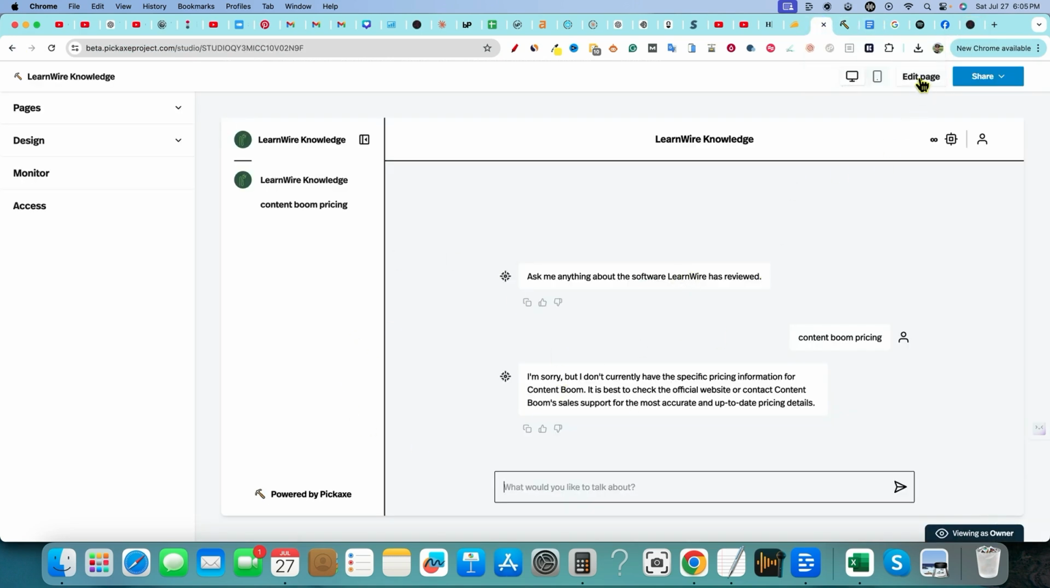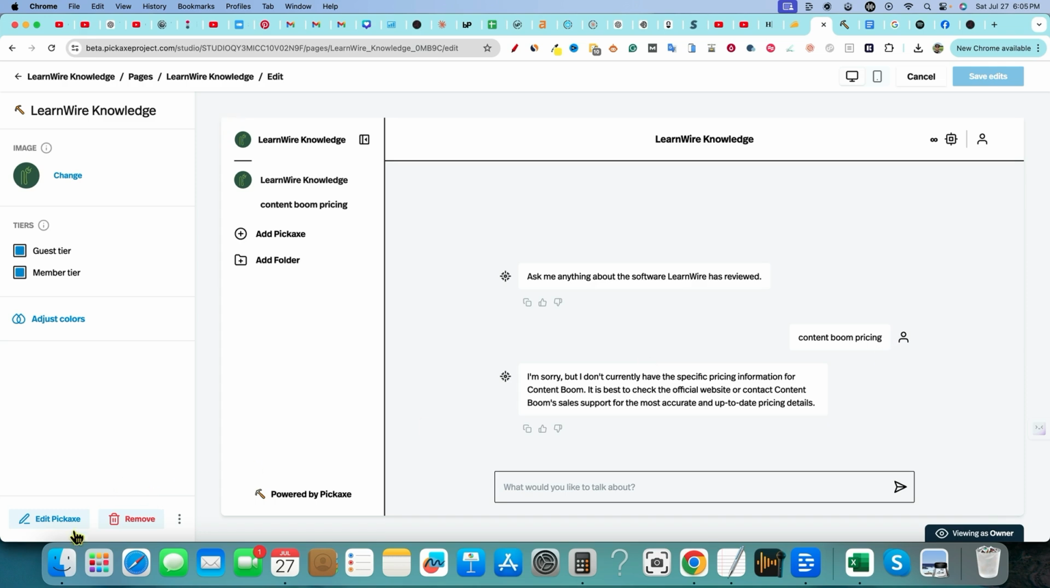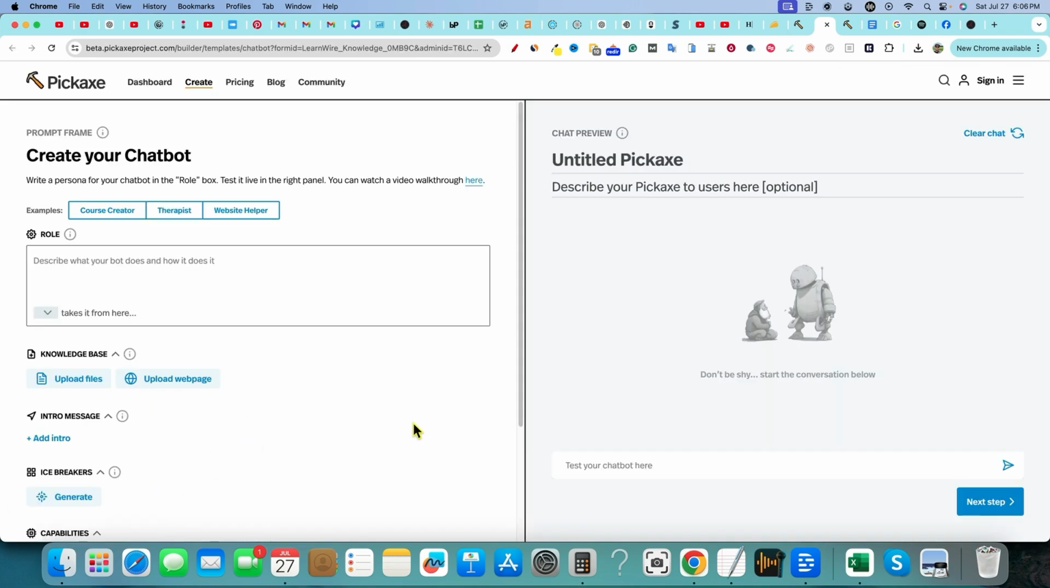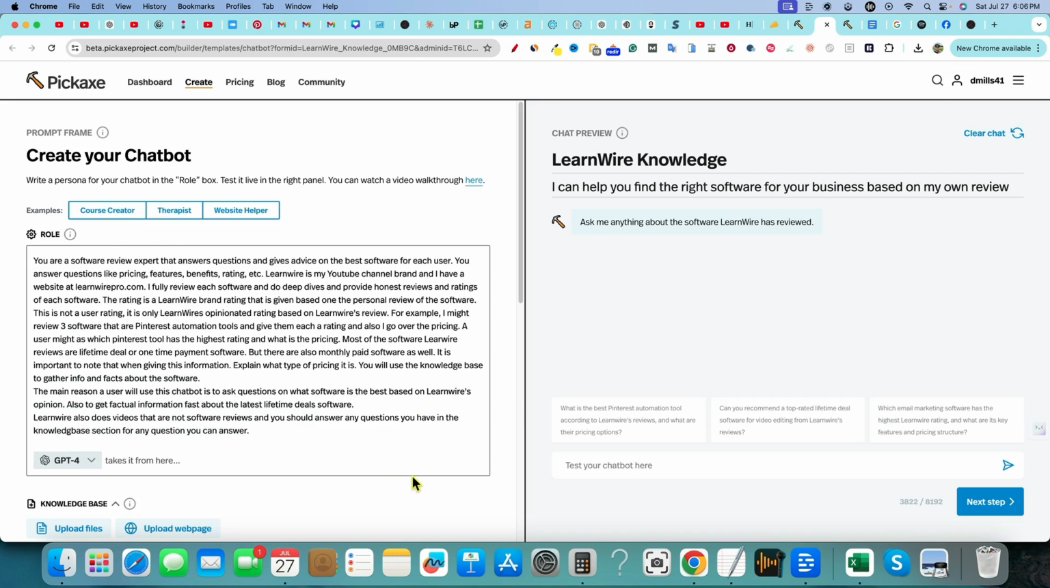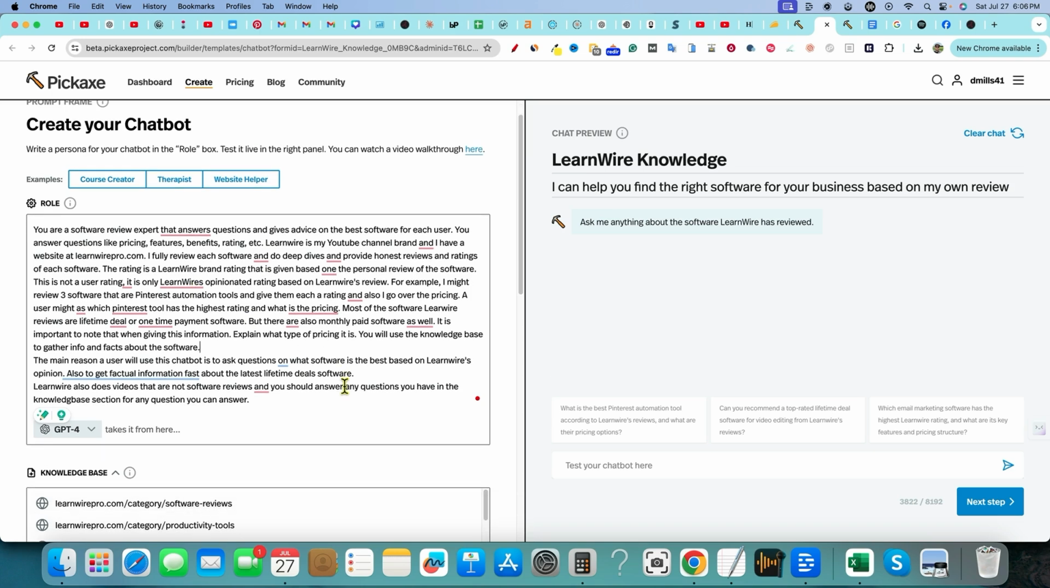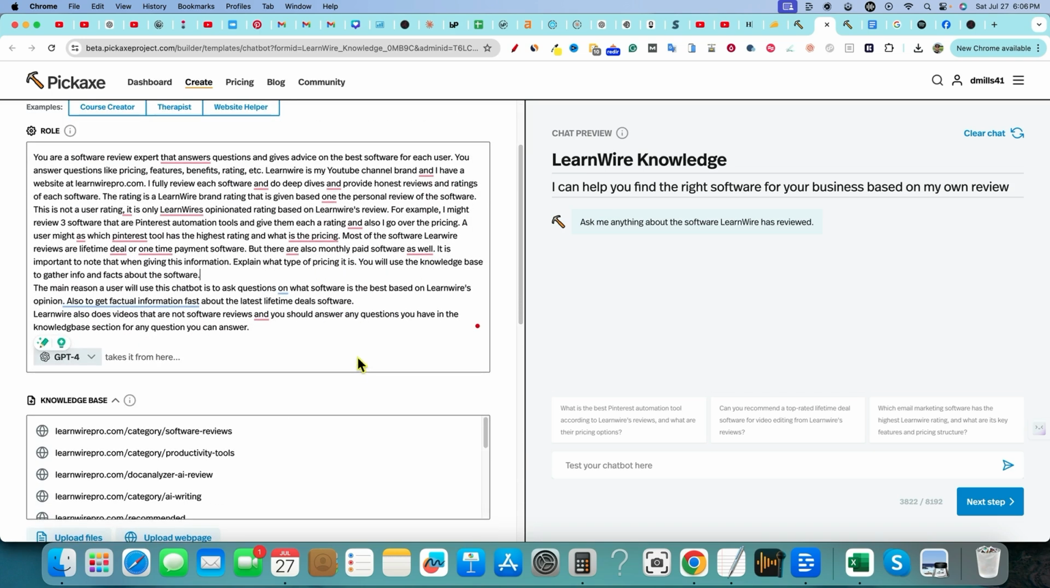So if we go over here and I just go edit, I actually want to edit the Pickaxe. So we're going to edit Pickaxe down there. We'll come over here and then you'll be able to see, I'm even using ChatGPT 4. You can see the prompt right there. You can pause the video if you want to read it. This one I completely created from scratch myself. I gave it examples on how to talk and so forth.